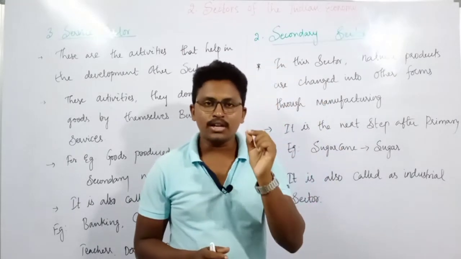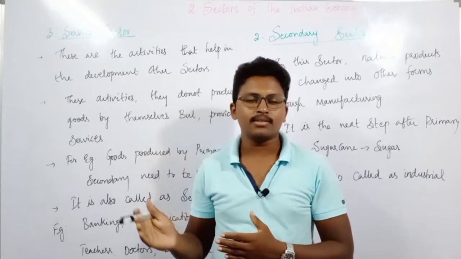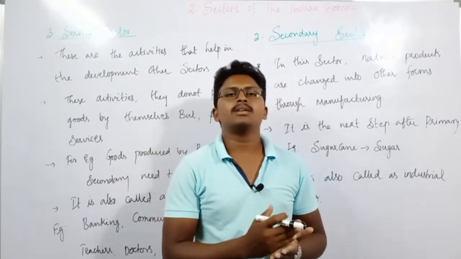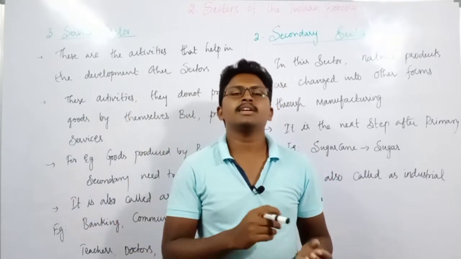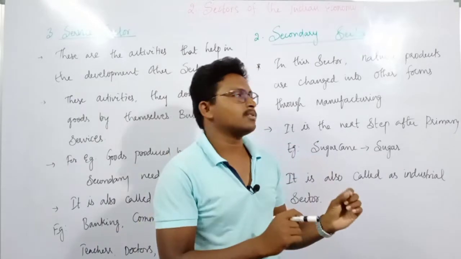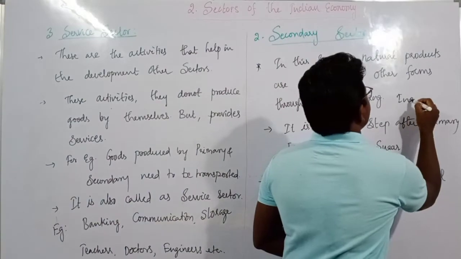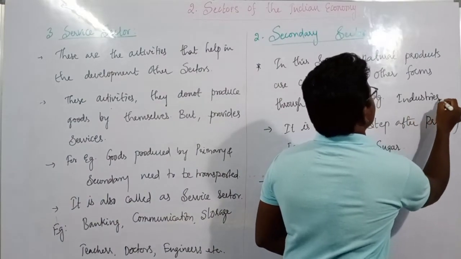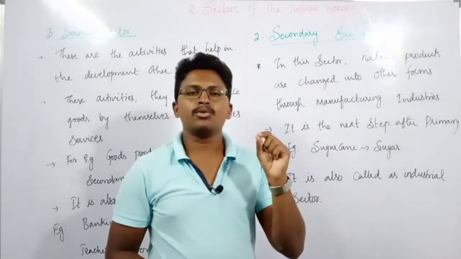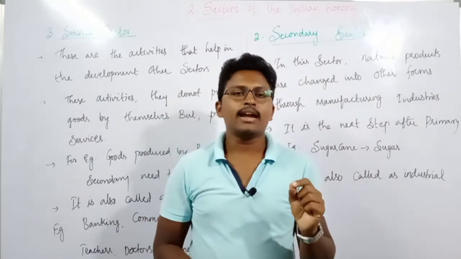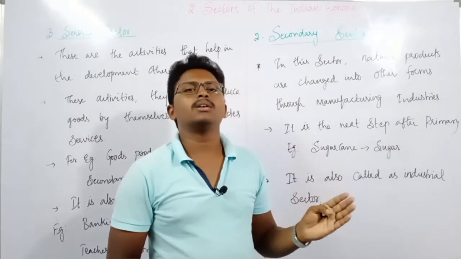That means whatever the goods that are produced in the primary sector, these goods are turned into other forms or changed into other forms through the process of manufacturing in the industries. So in this secondary sector, what mainly happens is that whatever the goods that are produced in the primary sector, these goods are turned into other forms.